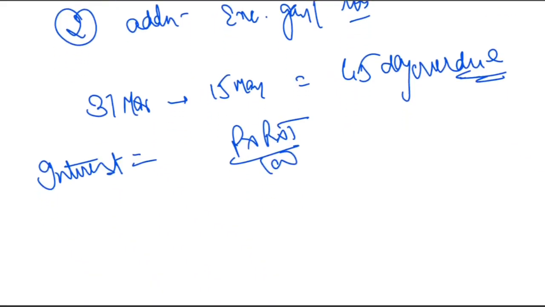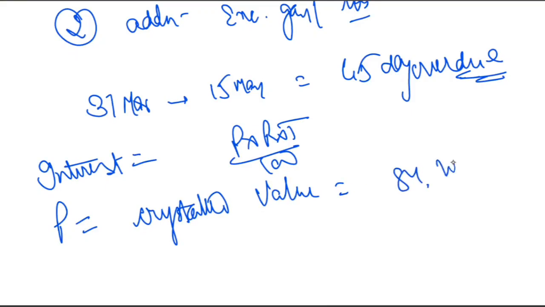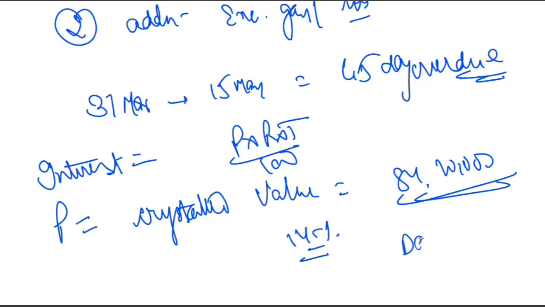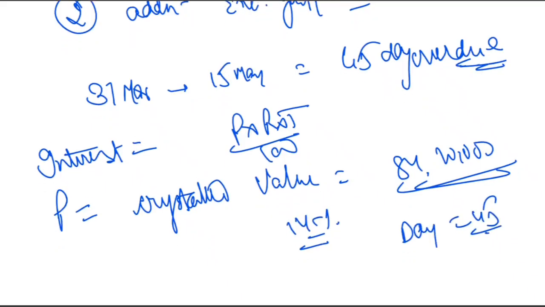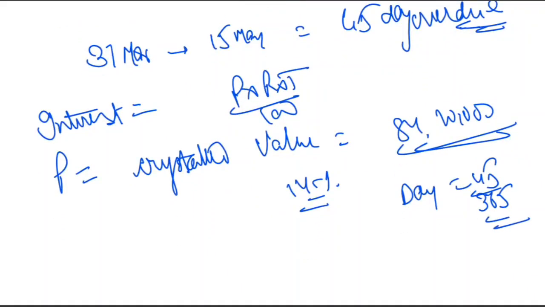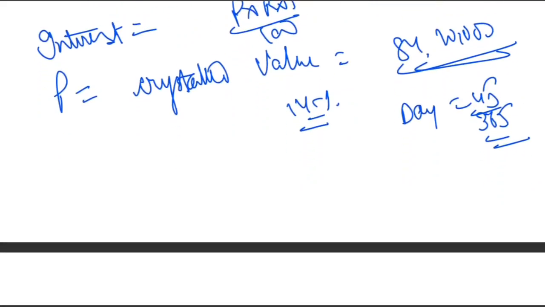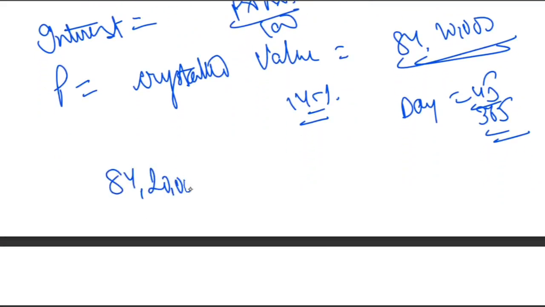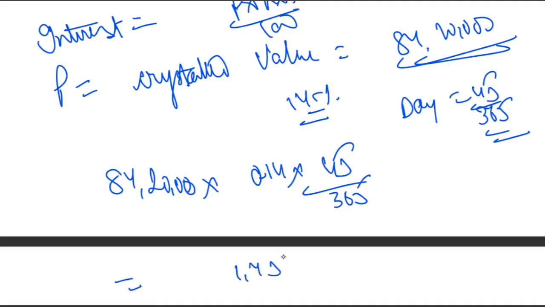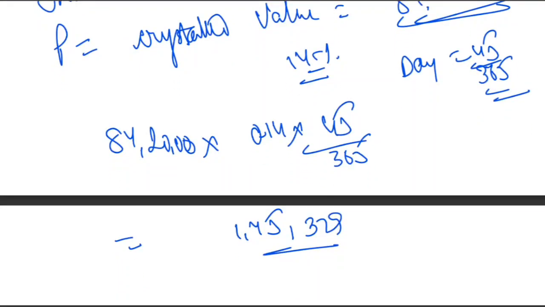So now let's apply the concept. What is P? P is the crystallized value, because the bank has converted the liability to rupee. How much is the crystallized value? 84,20,000. What is the rate? Rate is 14%. How many days? 45 days. Now we have to convert this into years by dividing by 365, assuming that 1 year has 365 days. So 84,20,000 multiplied by 0.14 multiplied by 45 over 365 will give you approximately 1,45,329. That is the overdue interest.